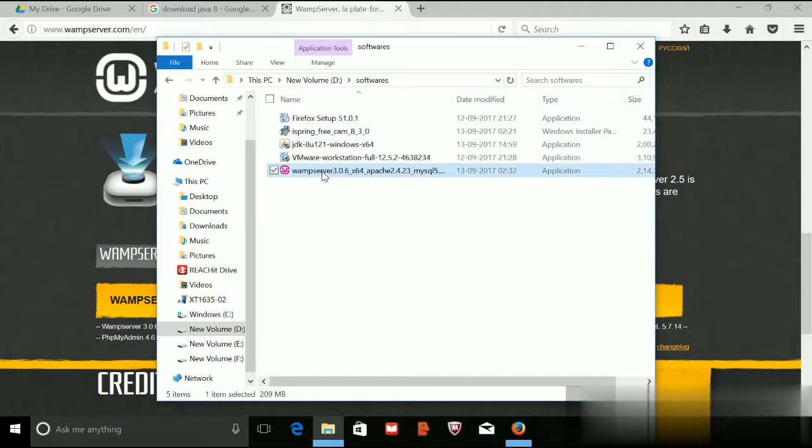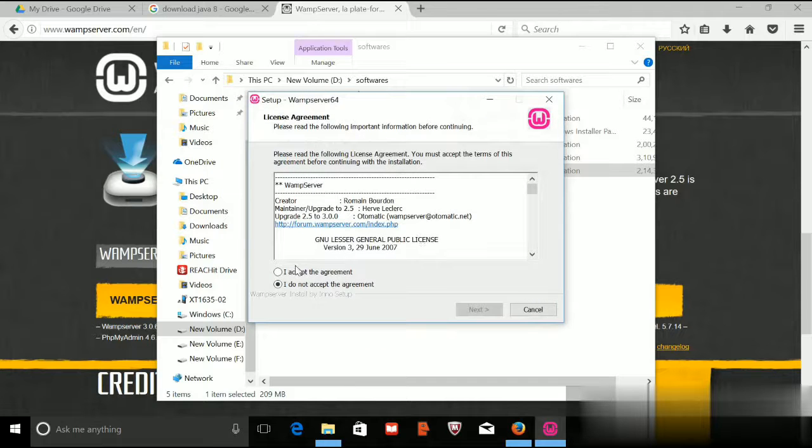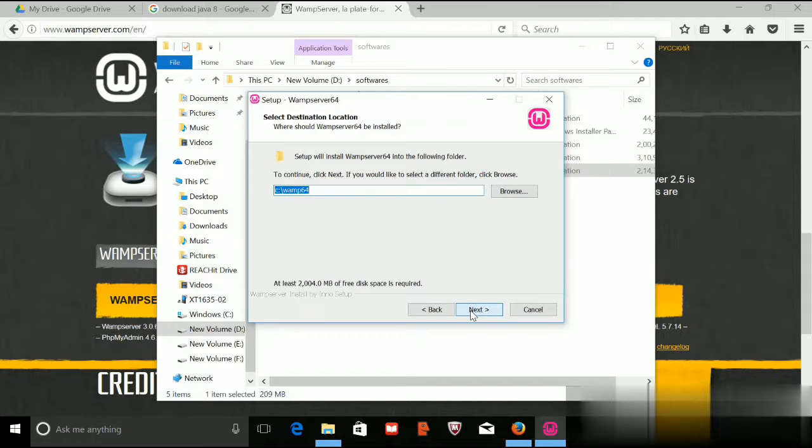So I have this Wamp server setup file here. Just accept the agreement and just press next. This is where you can specify the path.